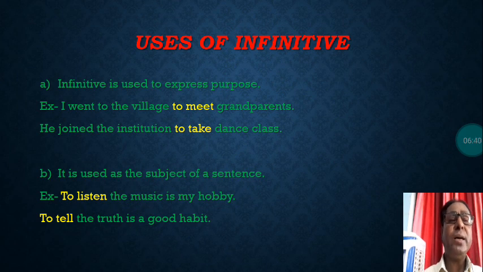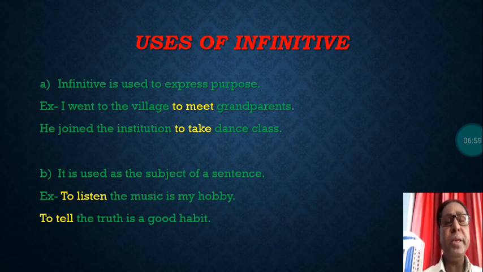He joined the institution to take dance class. Why did he join the class? To take dance class. So to take, to meet, in these sentences are expressing purpose, objective, aim. B, you see, B. It is used as the subject of a sentence.